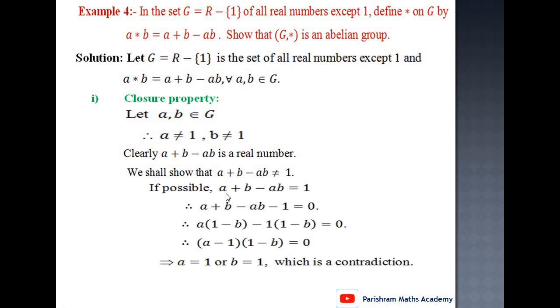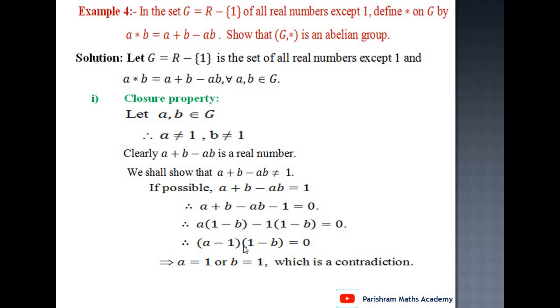Suppose if possible a plus b minus ab equal to 1. We can transfer 1 to the left hand side. Then from the first and third terms we can take a as common, and from the second and last terms we take a minus sign common. Therefore a into (1 minus b), and minus (1 minus b), so the factors are (a minus 1) into (1 minus b) equal to 0.